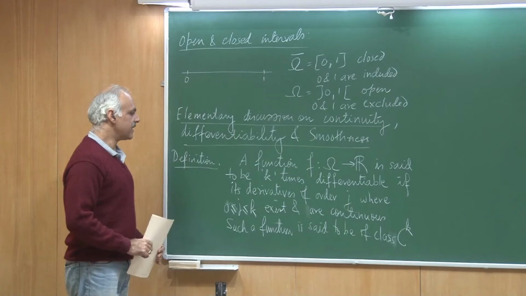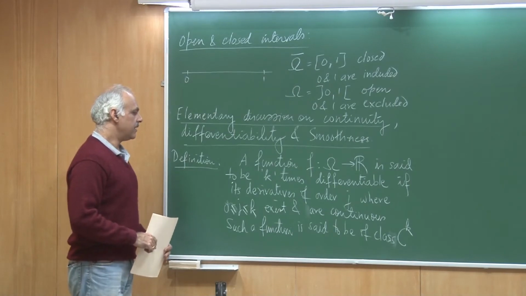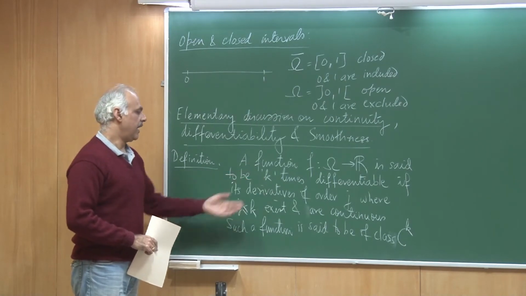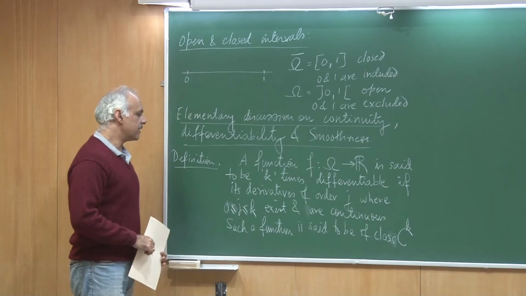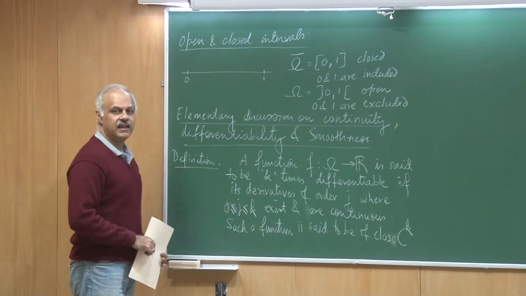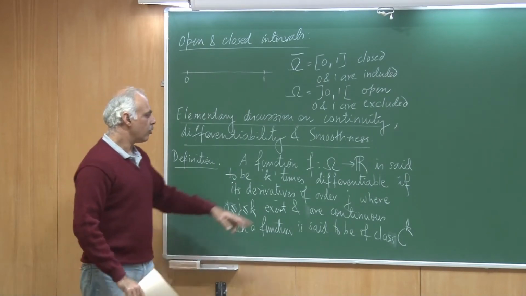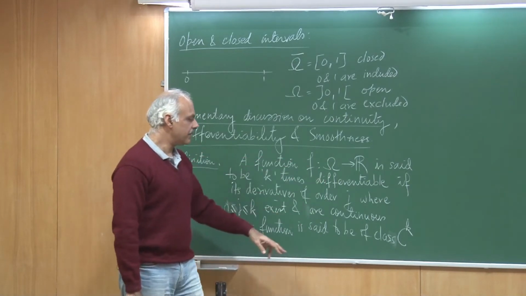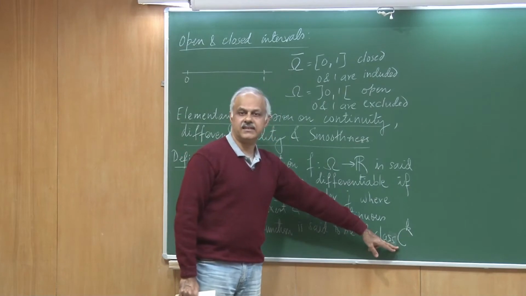So, what we are saying is that if I have a function which I can differentiate k times, and if the derivative, the existing derivative of course exists and it is continuous over this open interval omega, then I will claim it belongs to the class Ck.